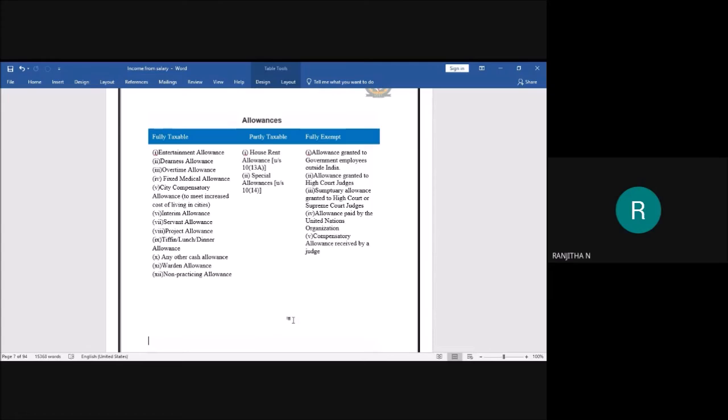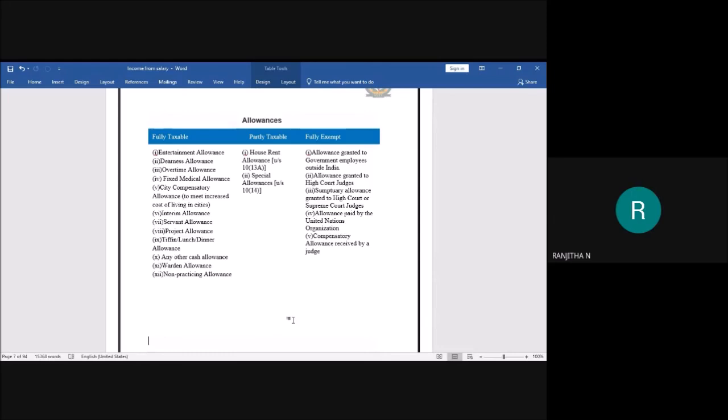Next, warden allowances. Warden allowances are usually the allowances which are paid to the person who is working as a warden. Okay, usually in organizations and institutions, we can see that teachers may work as a warden, so for them they are going to pay a warden allowance. Such warden allowance is also taxable under the head income from salary.